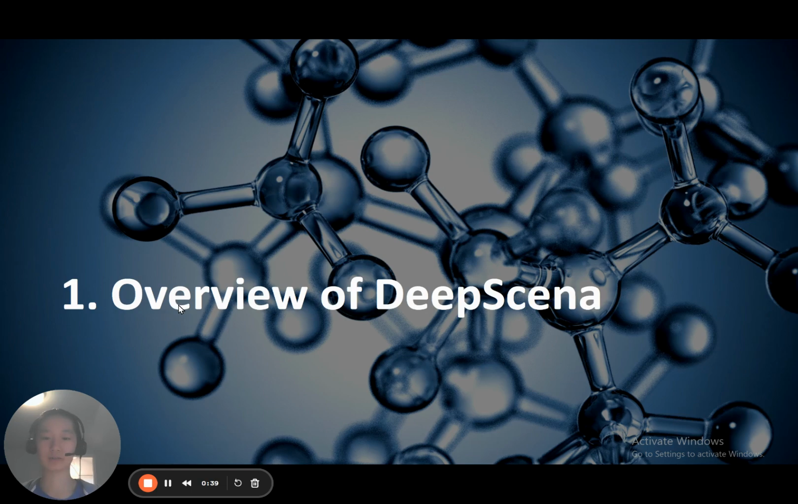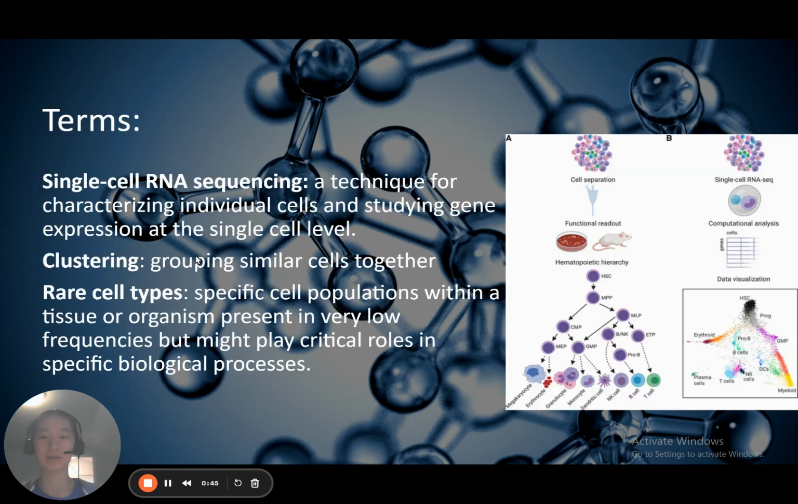So first, let us look at an overview of DeepScena and why we designed DeepScena. Single-cell RNA sequencing is a widely used technique for characterizing individual cells and studying gene expression at the single-cell level. Clustering plays a vital role in grouping similar cells together for various downstream analysis. However, the high sparsity and dimensionality of large scRNA-seq datasets pose challenges to clustering performance.